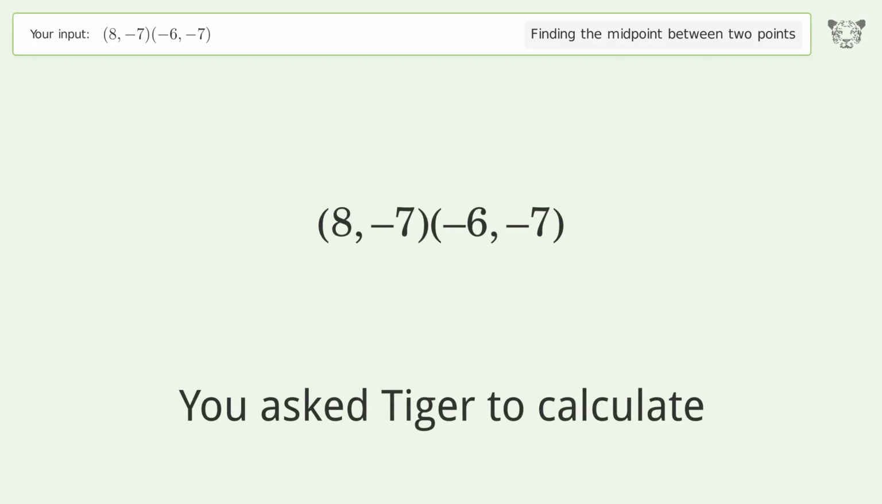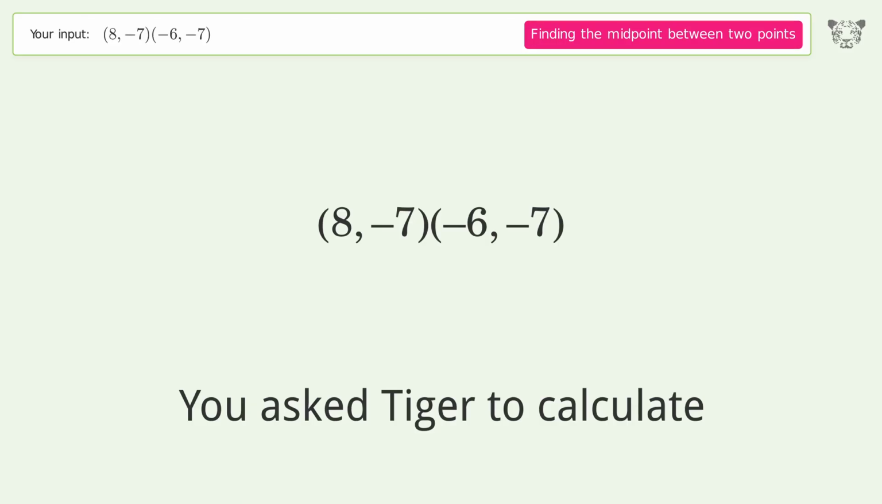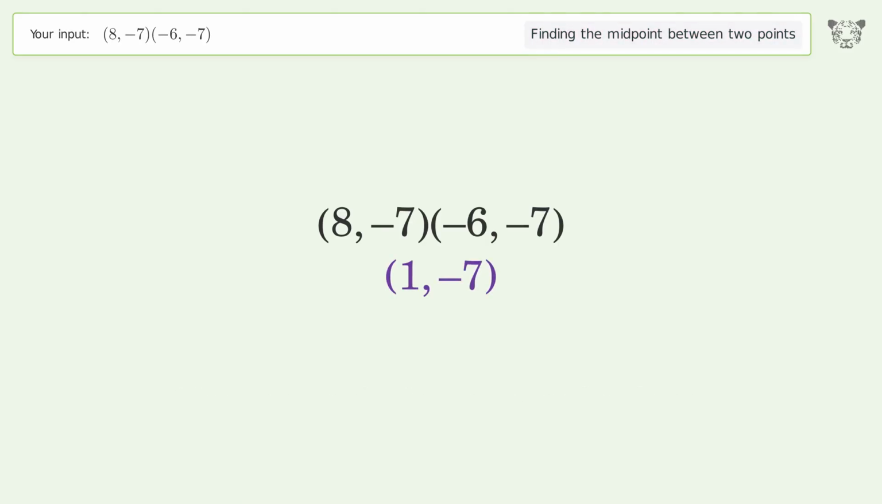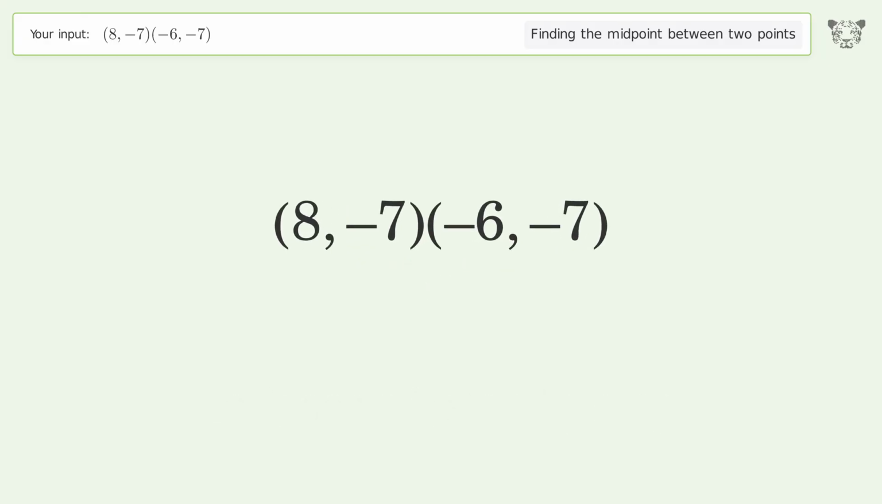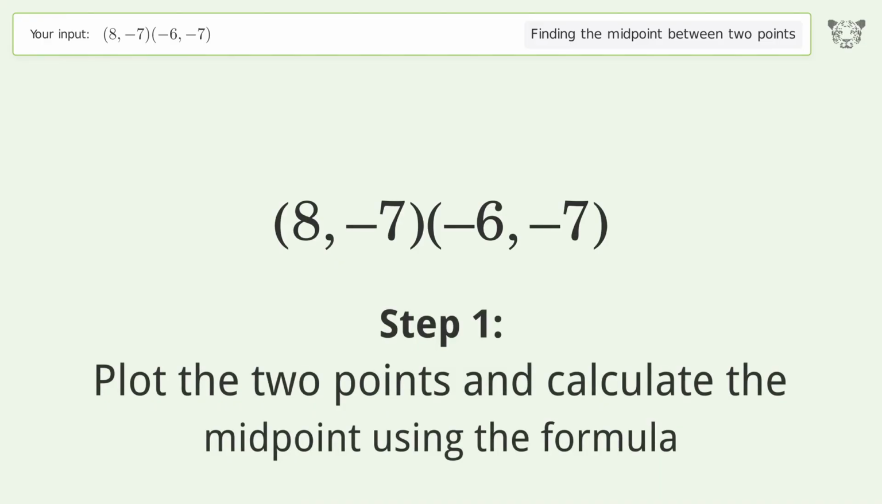You ask Tiger to calculate. This deals with finding the midpoint between 2 points. The midpoint between the 2 points is 1, -7. Let's solve it step by step. Plot the 2 points and calculate the midpoint using the formula.